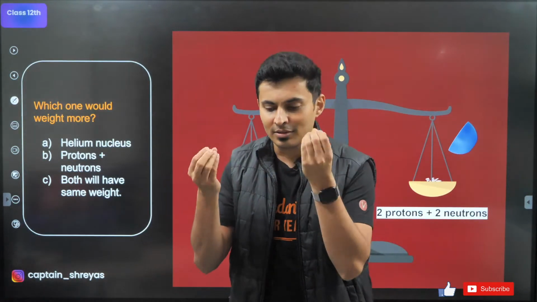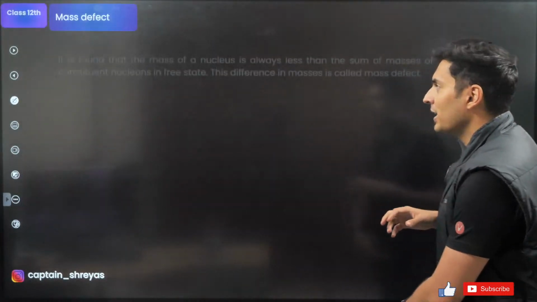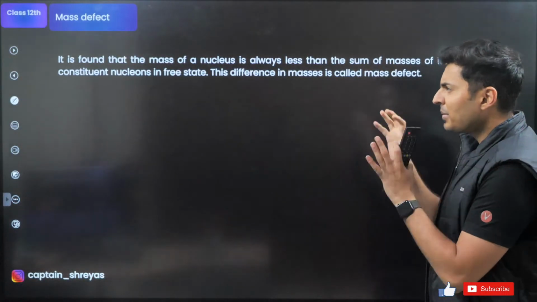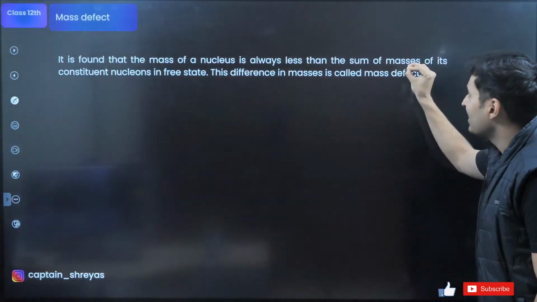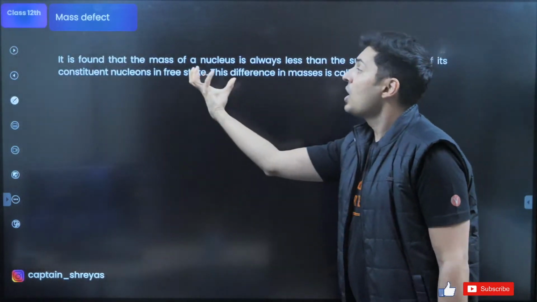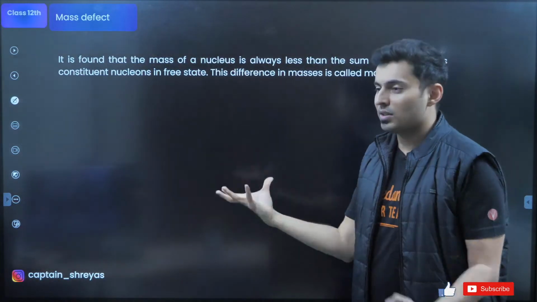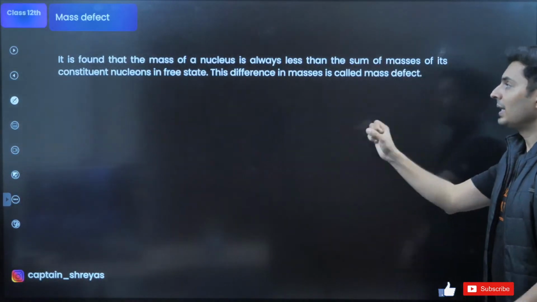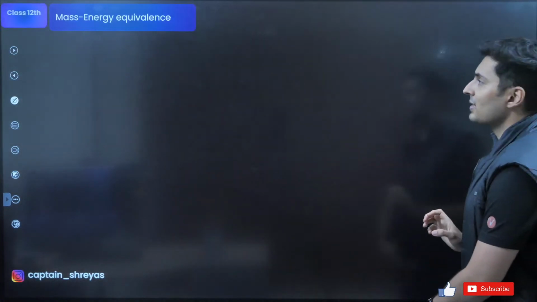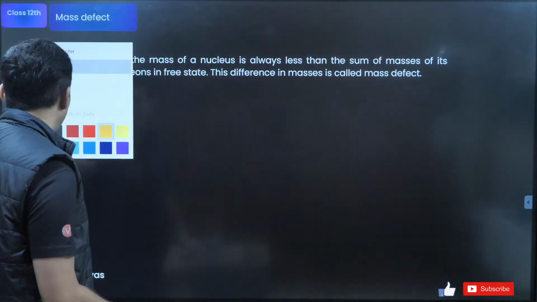So energy is the word. I am seeing the word energy. Very nice. This was the theory which Einstein proposed. I am going to come to that. But for now, what is mass defect? It is found the mass of the nucleus is always less than the sum of the masses of its individual particles freely. So protons and neutrons, if you weigh, it's always more. Nucleus is always weighing less. This difference is called the mass defect.